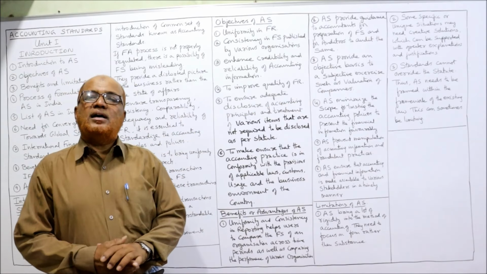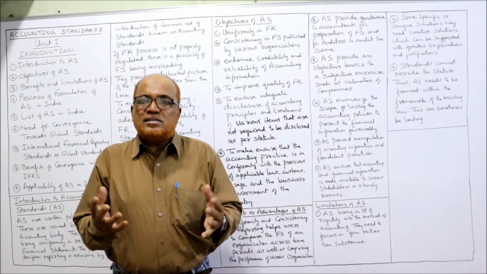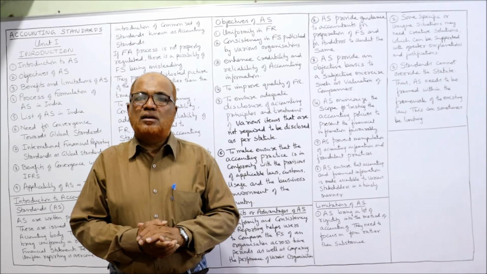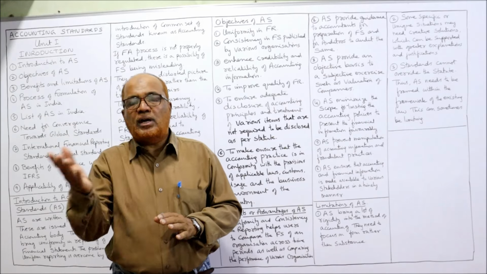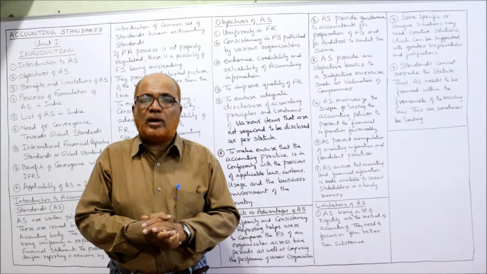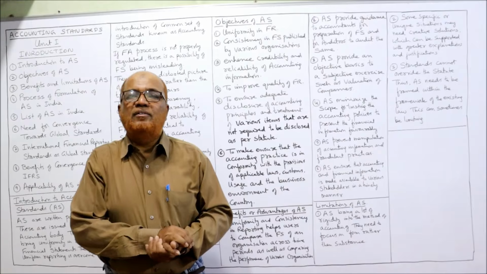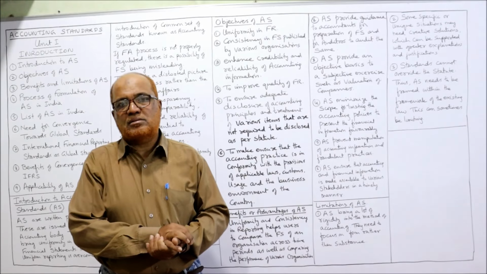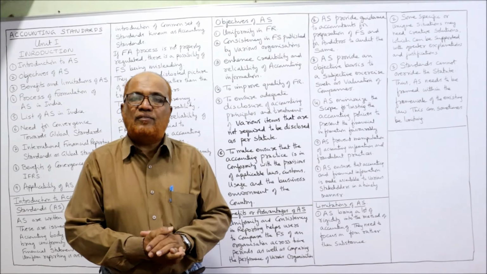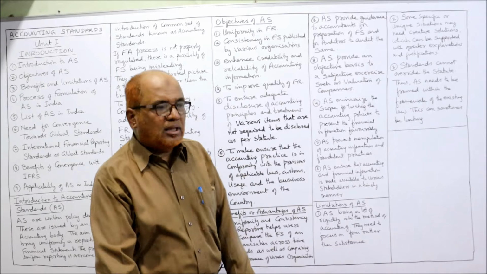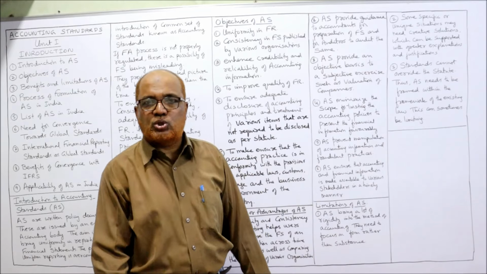See here, all the transactions and events are not of the same expected nature. Some peculiar situation will arise. Some unique situation will arise. There we cannot follow the accounting standard because the situation is entirely new, different. So in those unique situations, it will be difficult to follow the accounting standards. There we have to apply judgment. We have to go for the substance rather than form. That is the limitation. The third and the last limitation here is standards cannot override the statute.